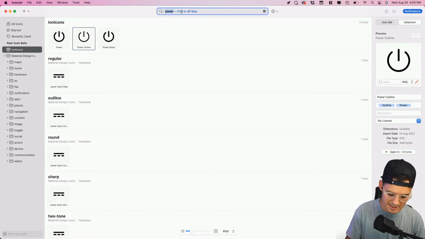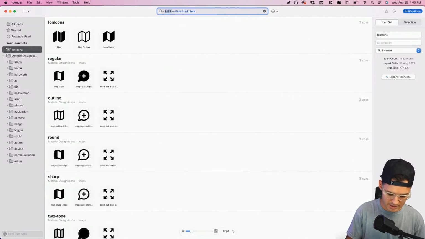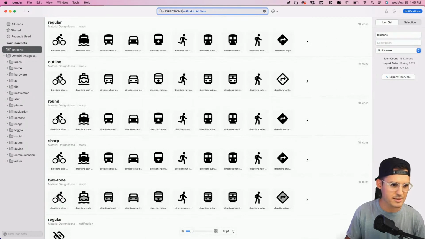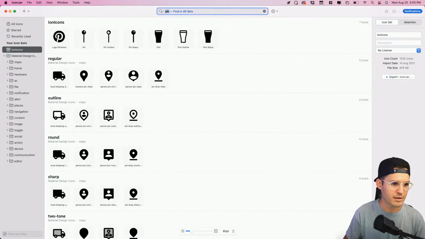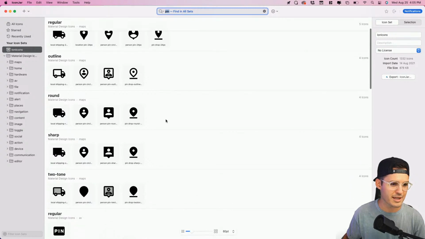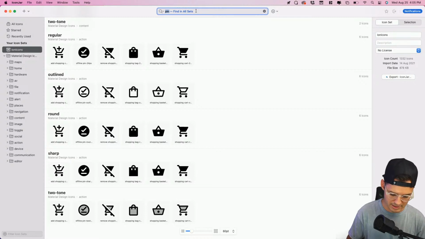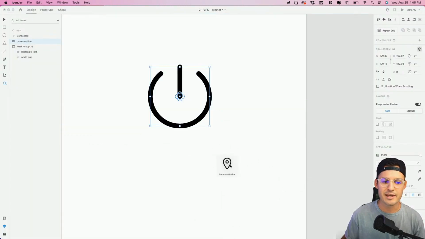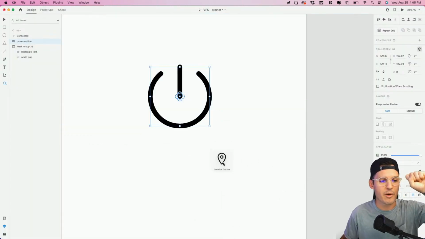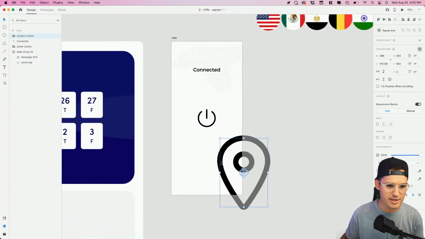We're probably also going to need some sort of map pin. How about directions? What do we get for directions? How about a pin? Yeah, almost there. Like kind of like this map pin, something like one of those. Let's look at, oh, location. That's what we probably want to search for. Beautiful. What I like about Iconjar is I can just grab and then it removes the application out of my way and I can just drop it onto my design file. So we're probably going to need one of these as well.